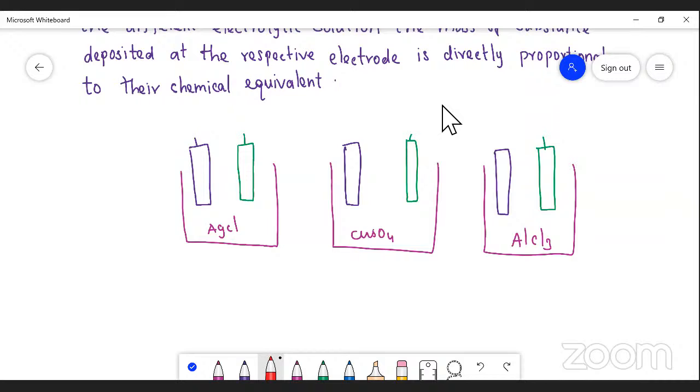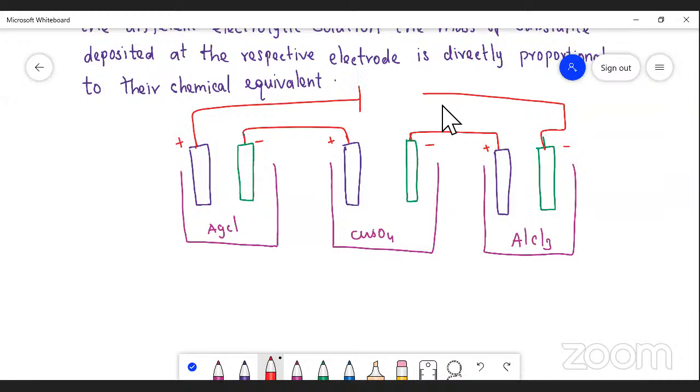We connect them like this, negative and positive, negative and positive, and here we connect a battery with its positive and negative terminals.